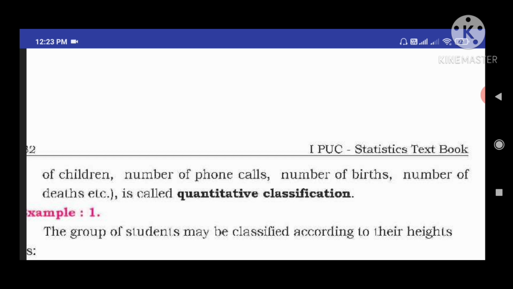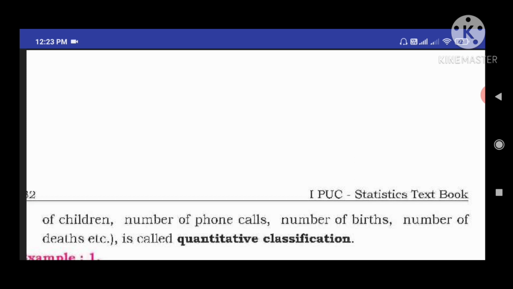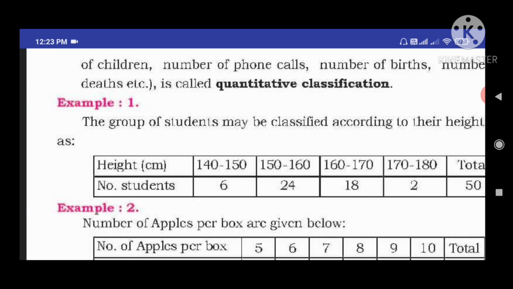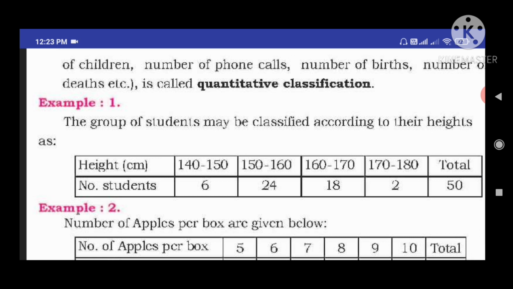When we are giving importance to quantities, and that data is recorded in a systematic manner, we can call it a quantitative classification. Let us take an example of quantitative classification. Here, a group of students may be classified according to their height. They are given height and number of students.